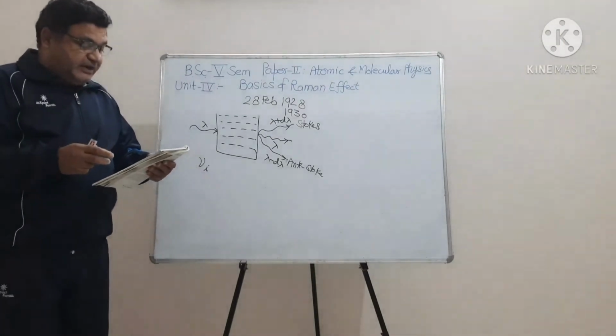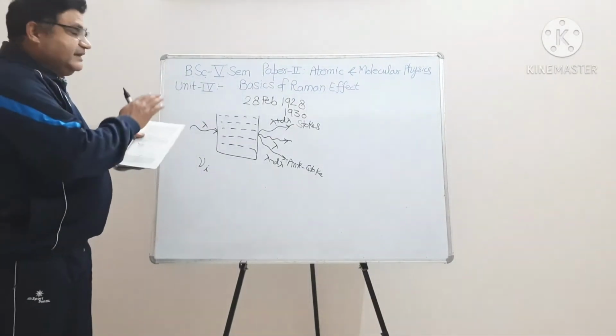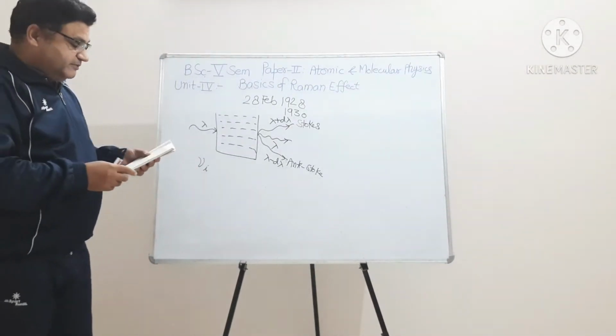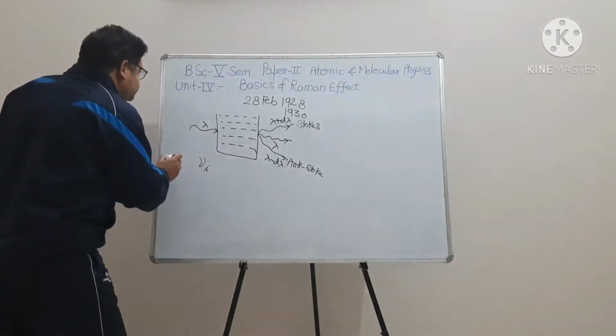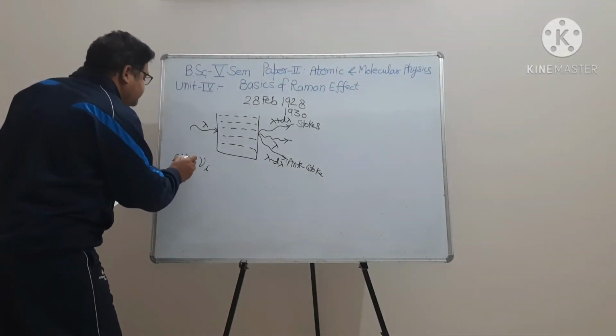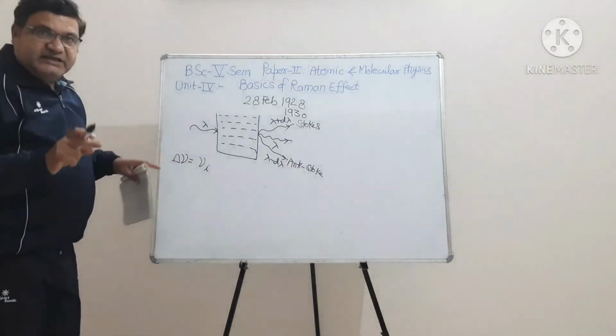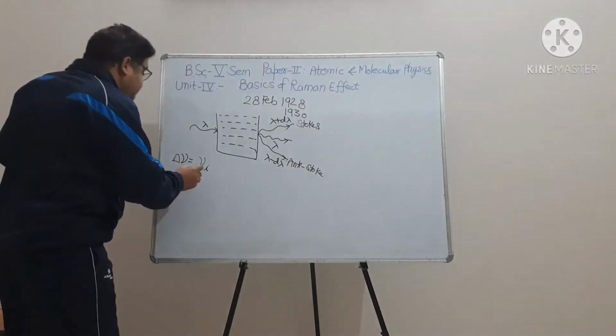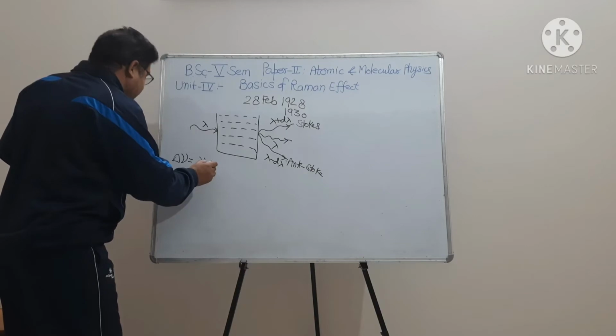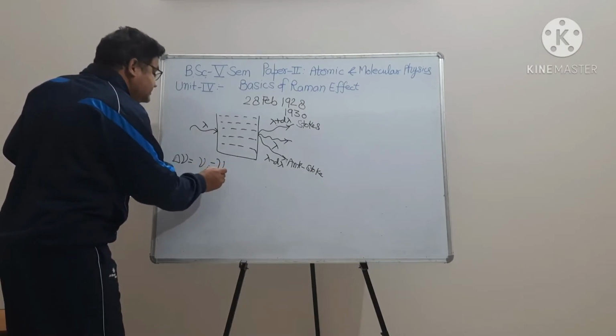A sensitive apparatus is needed to study this effect. The Raman shift is represented by delta nu, meaning the change in frequency. Raman shift is equal to the frequency of the incident line minus the frequency of the scattered line.